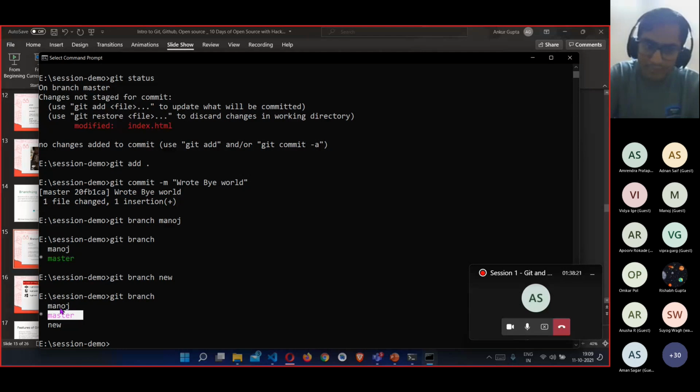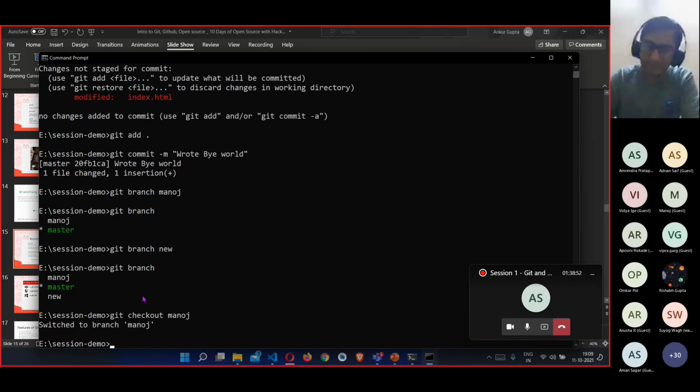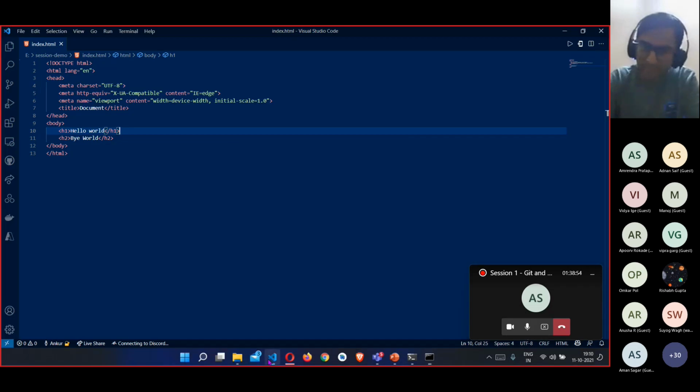There are also these two new branches which I have created right now, that is Manoj and new. Now imagine I want to work in the Manoj branch. I'm Manoj and I want to work on my changes in my own branch. I don't want to work in the master branch because master is where all the changes are used by everyone, and I don't want everyone to get my changes. So I'll write git checkout Manoj, and I'll switch to the Manoj branch. Then I'll make my changes in that branch only.